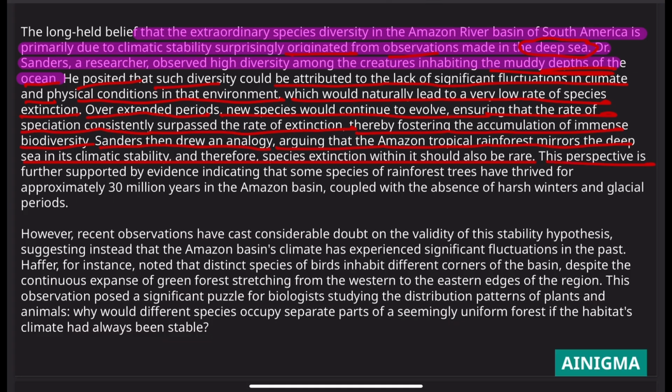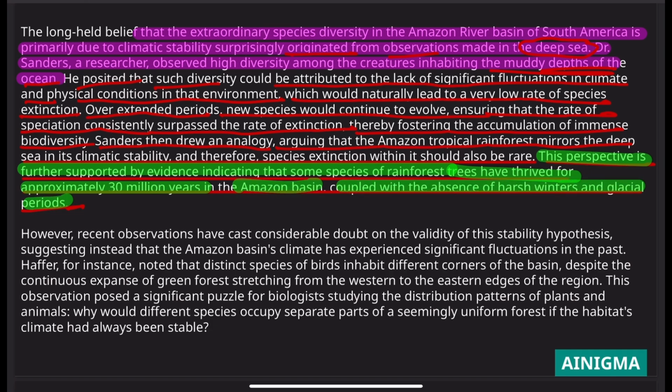This perspective is further supported by evidence indicating that some species of rainforest trees have thrived for approximately 13 million years in the Amazon basin, coupled with the absence of harsh winters and glacial periods. So, this perspective was supported by evidence that some rainforest trees have thrived for approximately 13 million years in the Amazon basin, coupled with the absence of harsh winters and glacial periods.